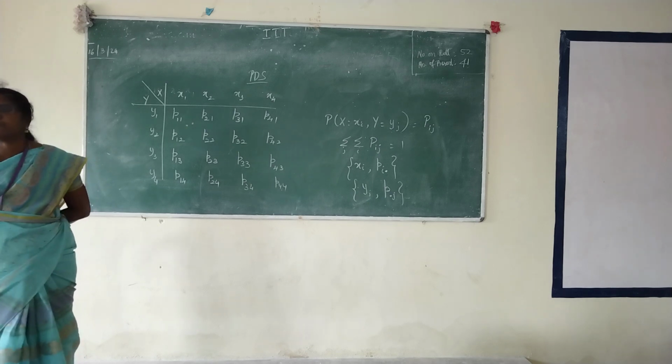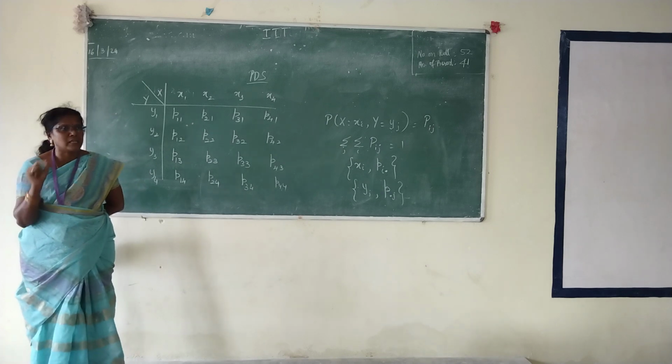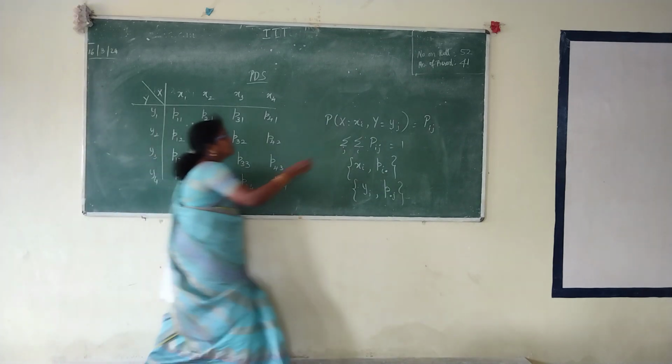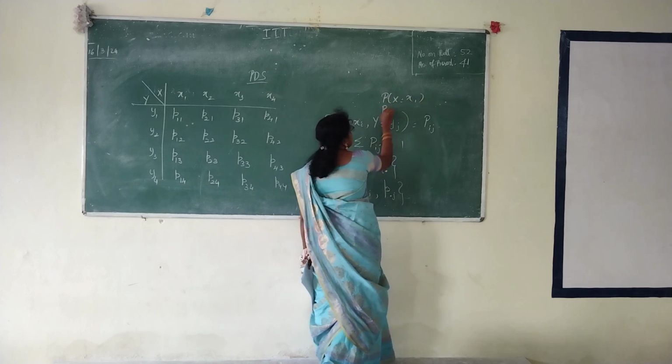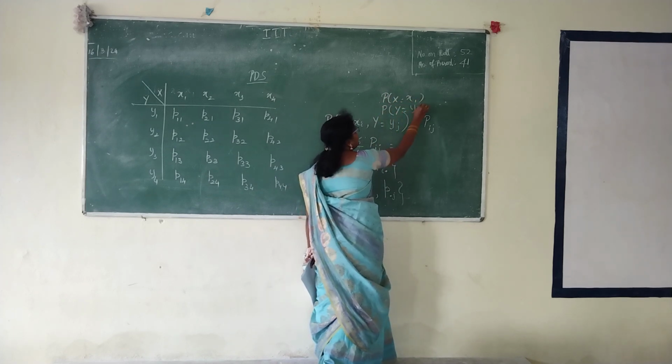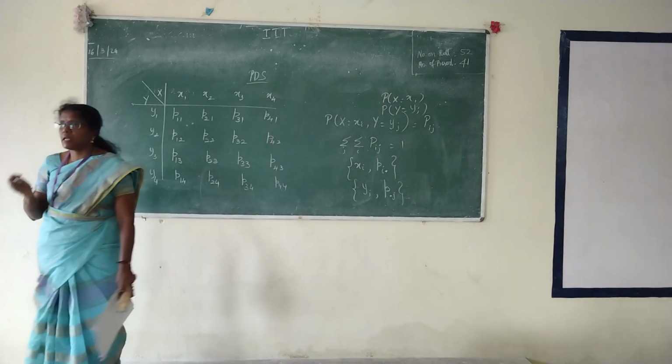From this you are supposed to find the marginal. Marginal means you have to find for x separately as well as y separately. That is, you have to find what is the answer when x is equal to x1, and what is the answer when y equals some value yj. Like that you have to find the probability value for x and y separately.